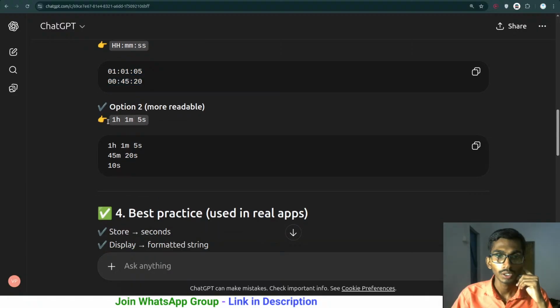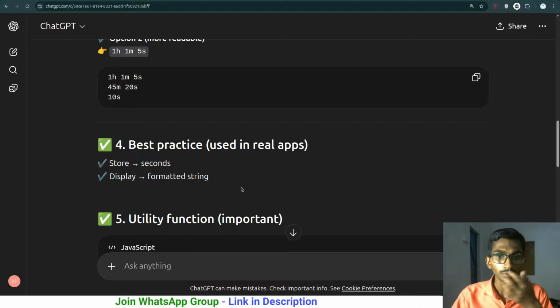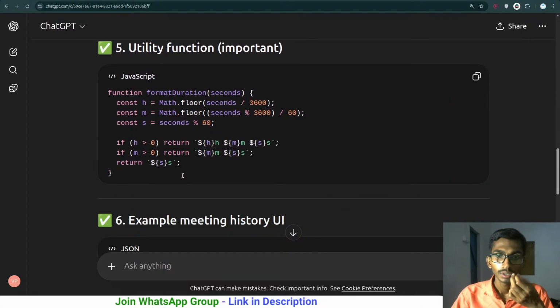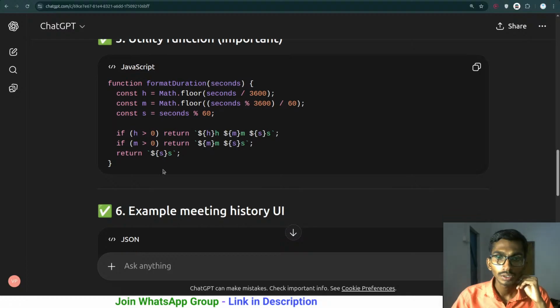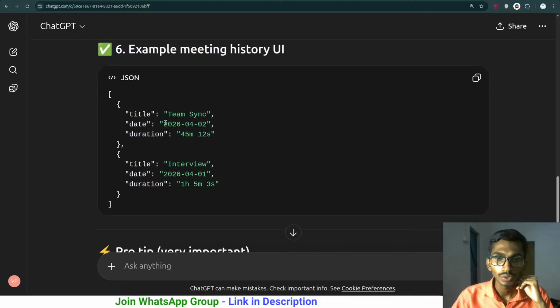So the more readable option: 1 hour, 1 minute, and 5 seconds. Just like this, best practice used in real apps. So in real apps, how do they show it? They show it like this. They convert it to hour, minute, and seconds, and they just render this whole thing. This is not really a bad idea anyway. So this is how the duration is just gonna be shown.